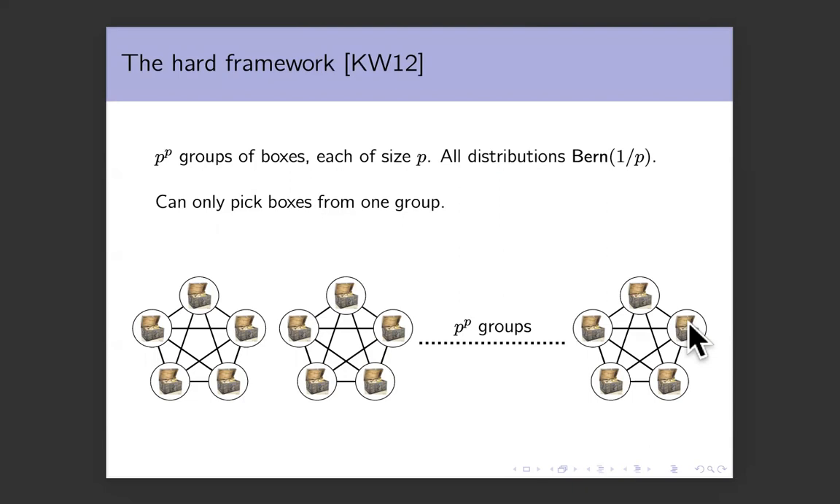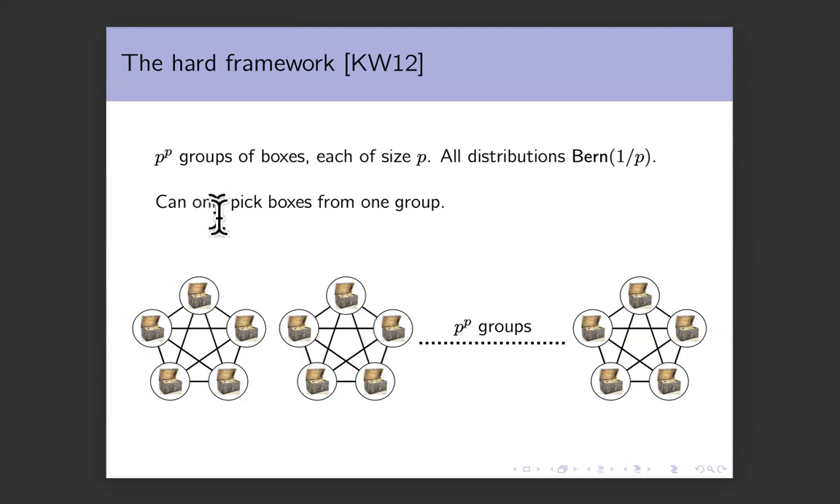And I claim that with these constraints, the profit inequality is at least p. Why is that? Consider the best offline solution. The best offline solution opens all the boxes. Each box is 1 with probability 1 over p, which means a group of p boxes is all ones with probability at least 1 over p to the p.